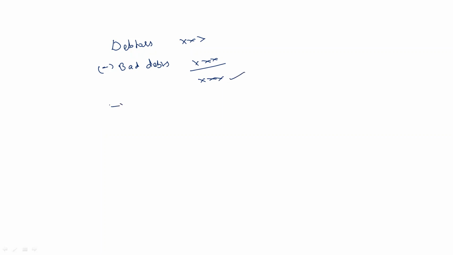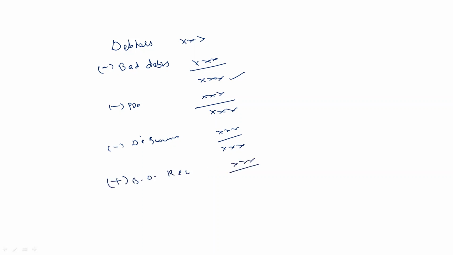So if there is any provision, then we will deduct that. Remember, if there is any discount, then we would deduct the discount. Whatever value we get, that will be the value of debtors. In case we have any bad debts recovered, then we would add it. So this is the process that we usually follow. At last, the value that is remaining will be the value of debtors, right? Now in this question, debtors given are rupees 90,000.